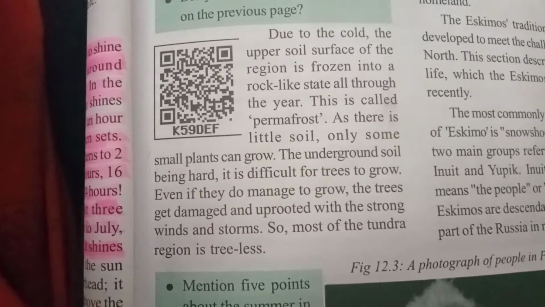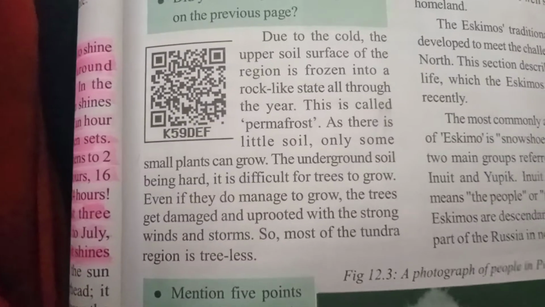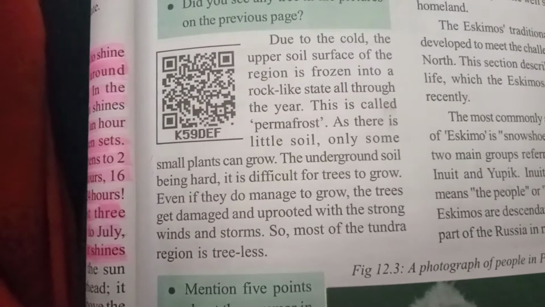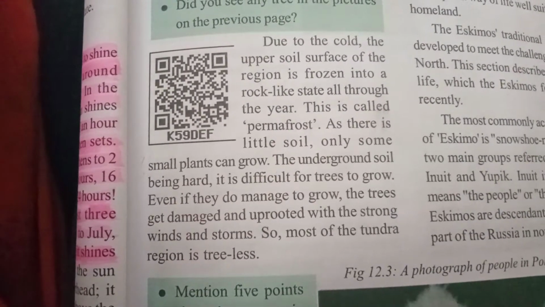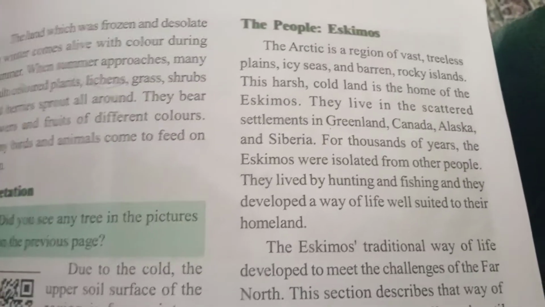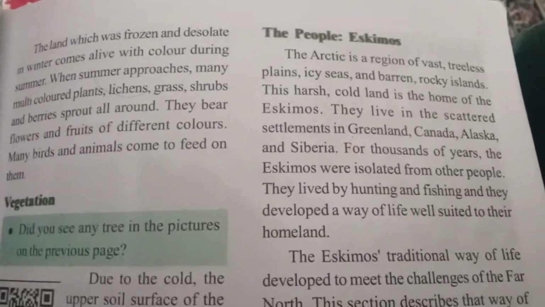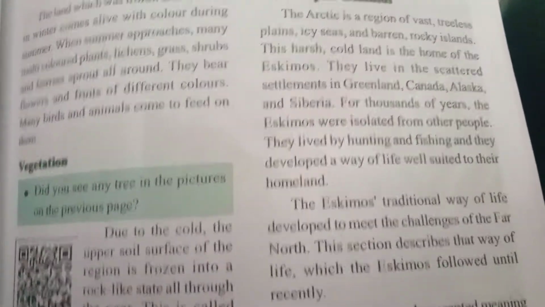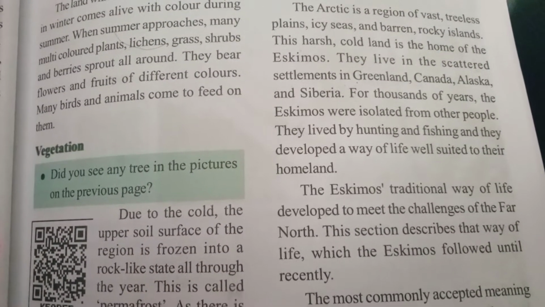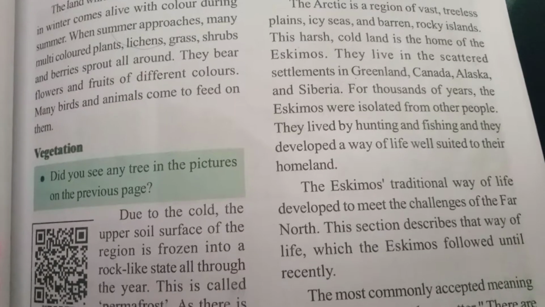The underground soil being hard, it is difficult for trees to grow. Even if they do, they are damaged and uprooted by strong winds and storms, so most of the tundra region is treeless.